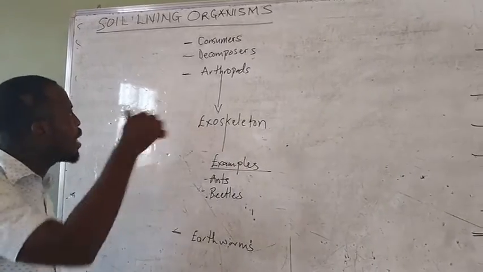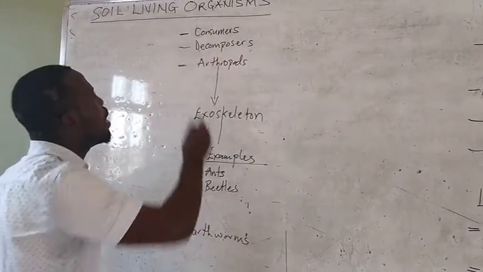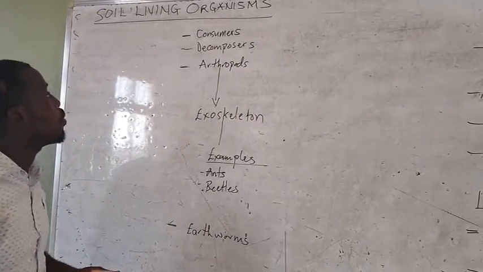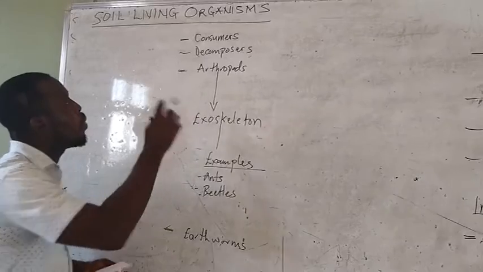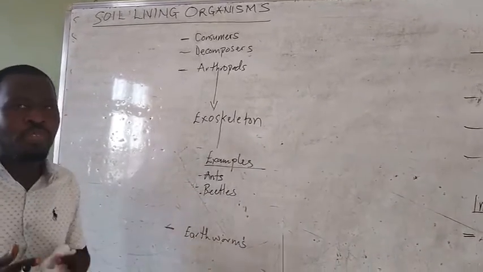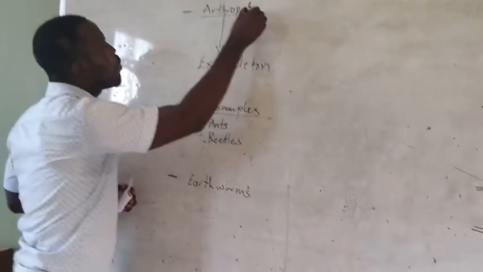Most organisms that are in the soil are either consumers or decomposers. Now, a broad section of living organisms in the soil are arthropods.